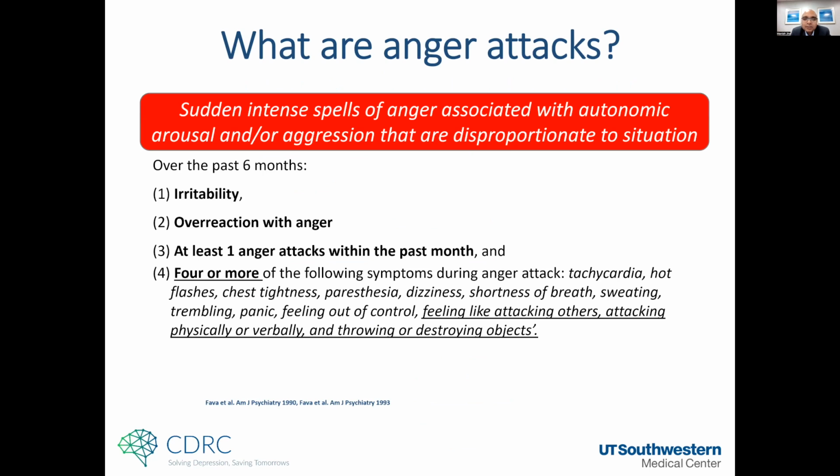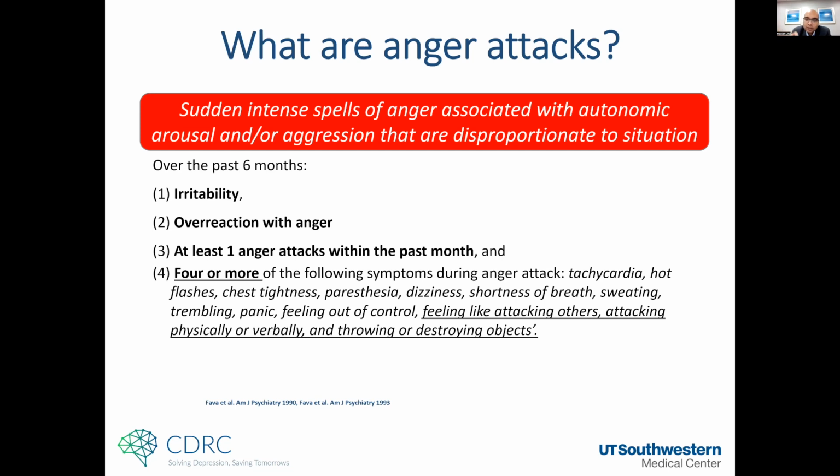It was described as a syndromic construct: irritability has to be present for 6 months, with overreaction with anger, and the presence of at least one anger attack within the past month. The anger attack is basically a panic attack, but what it involves is anger. So in addition to autonomic arousal symptoms, it also has aggression symptoms, like feeling like attacking others, attacking physically or verbally, and throwing or destroying objects.